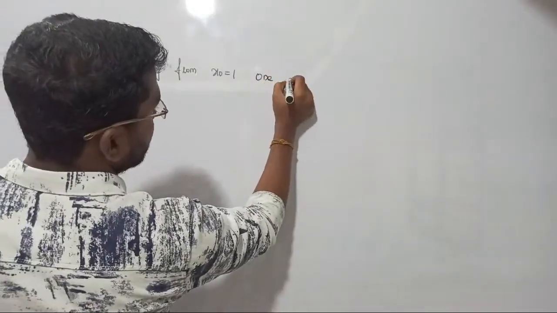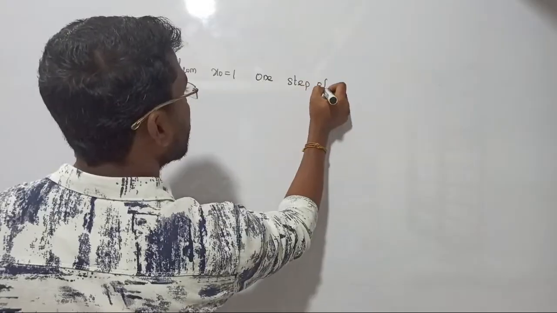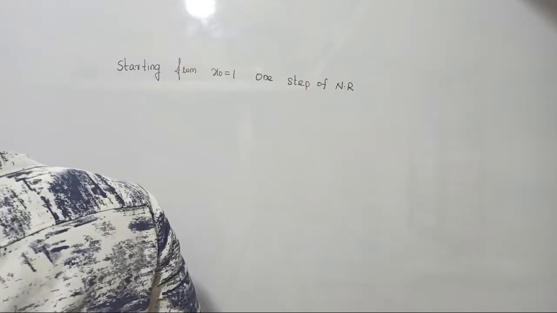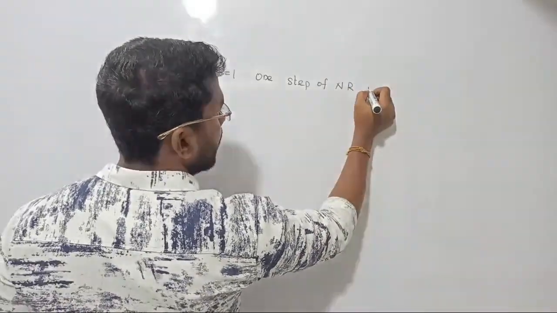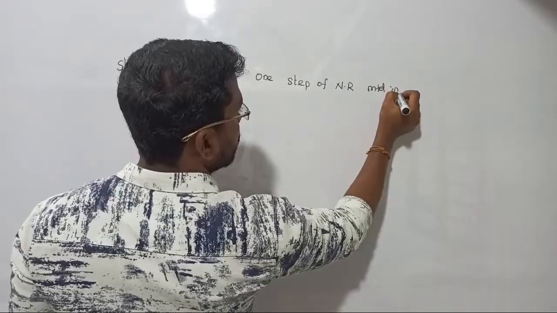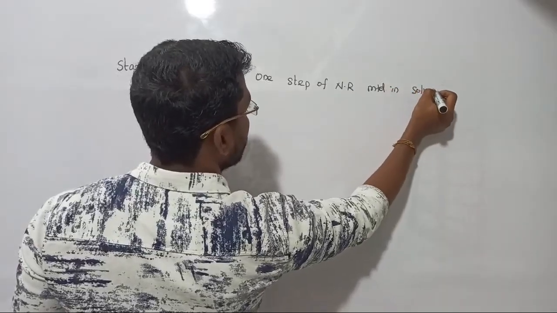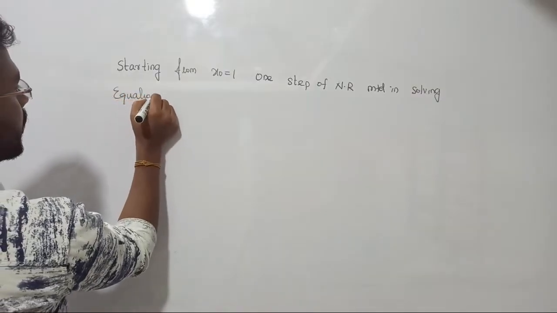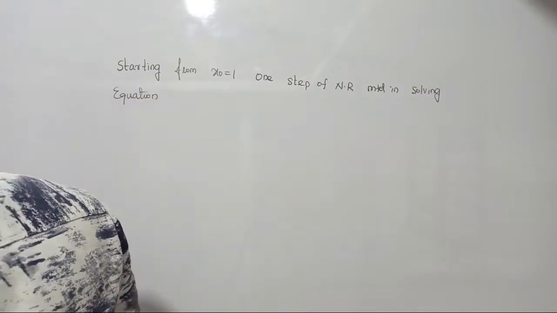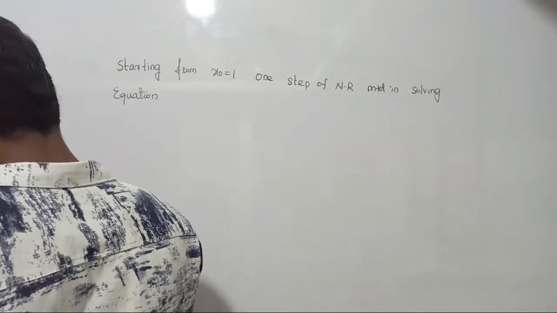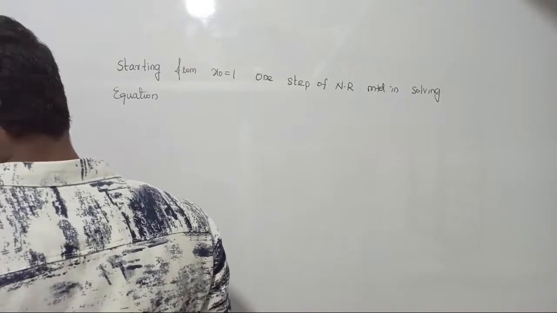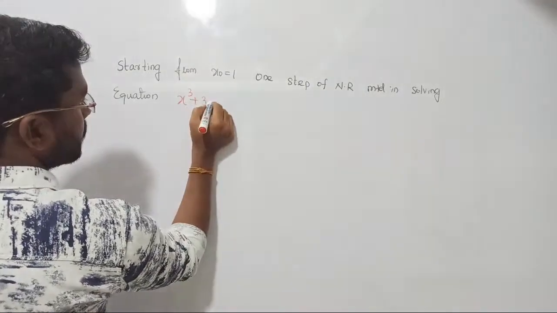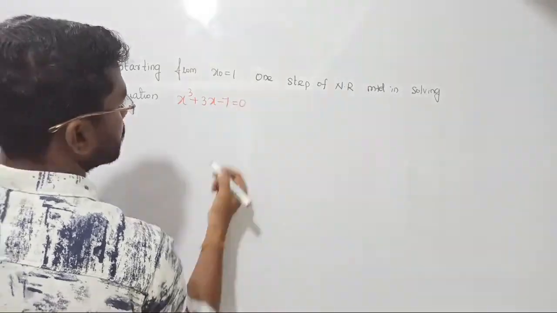One step of NR method in solving the equation x cube plus 3x minus 7 equal to 0, right? x cube plus 3 times x minus 7 equal to 0.